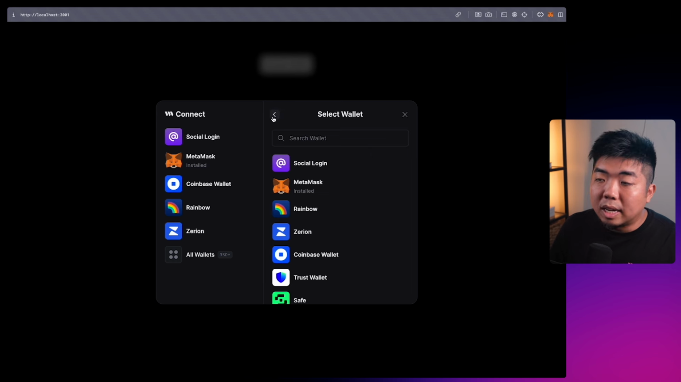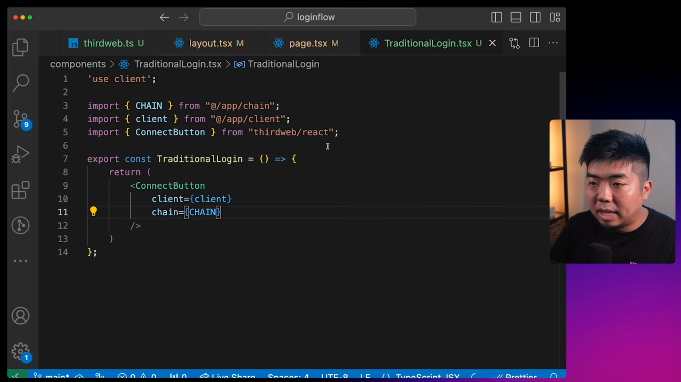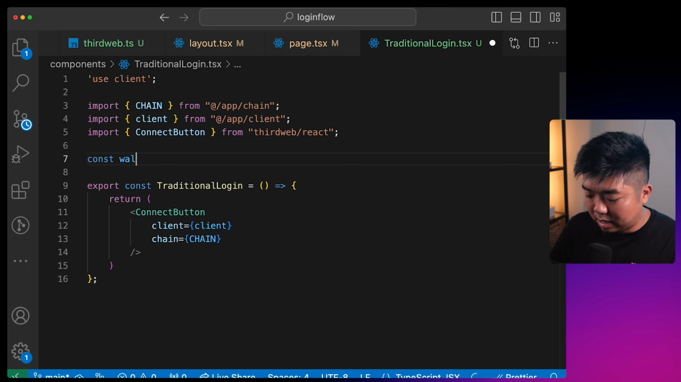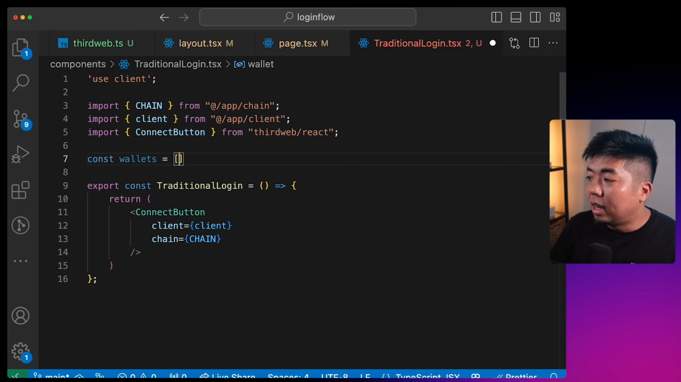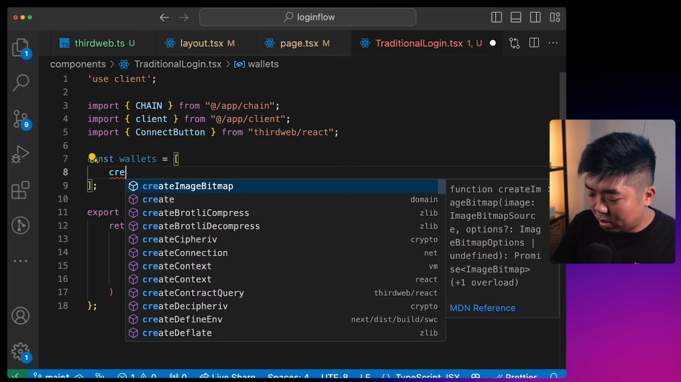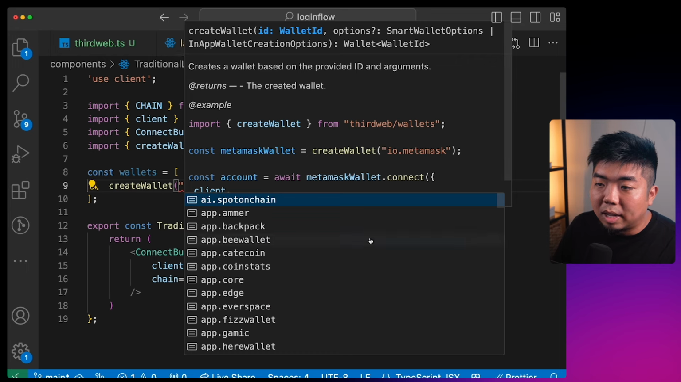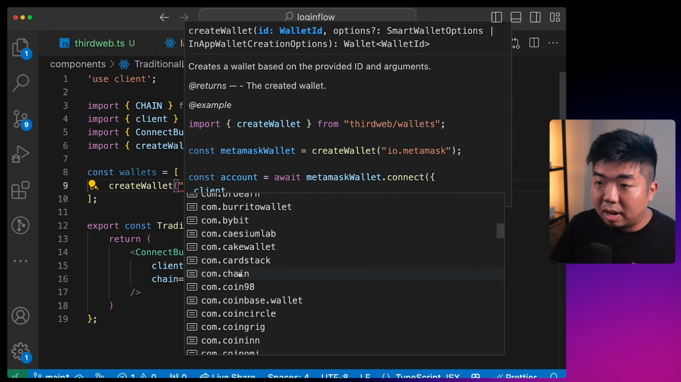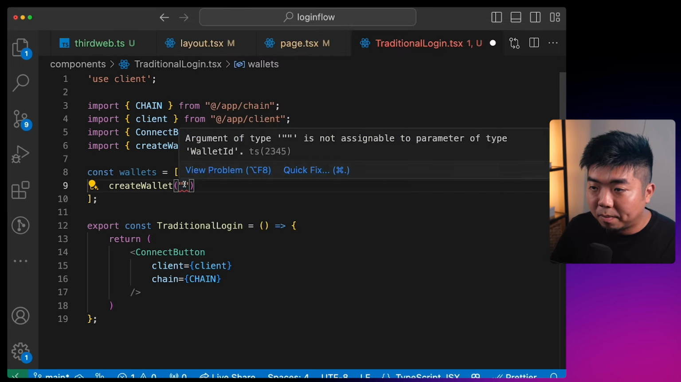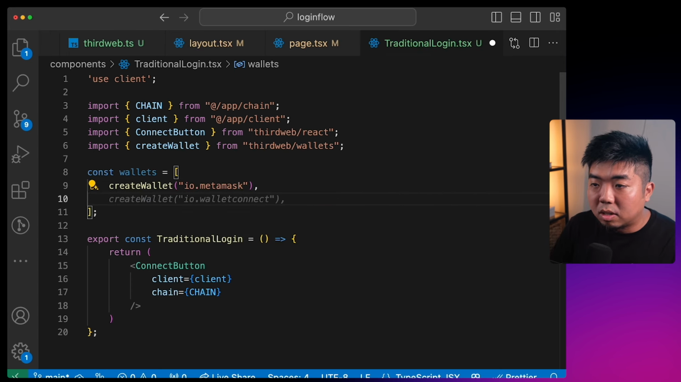What if you want to customize the wallets in here? Let's come back to the traditional login. Let's create a variable here called wallets and give it an array of wallets that we want to show. So in here, we can use create wallet. We can then search all here and choose which wallet we want to create. In this case, let's just say we just want a Metamask wallet. And let's say we also want a Coinbase wallet.